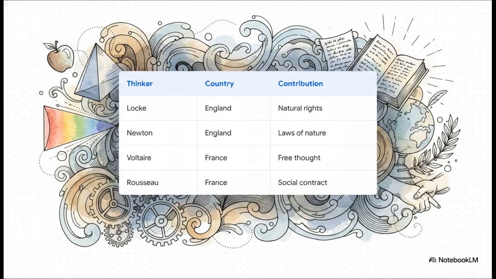And this era was driven by some absolute heavy hitters. I mean, look at this list. Over in England, John Locke is championing his theory of knowledge and natural rights, while Isaac Newton is literally writing the scientific laws of nature. Across the channel in France, you've got Voltaire advocating for freedom of thought, and Rousseau pushing his social contract theory. The universal belief here was that society could and would progress through human knowledge.